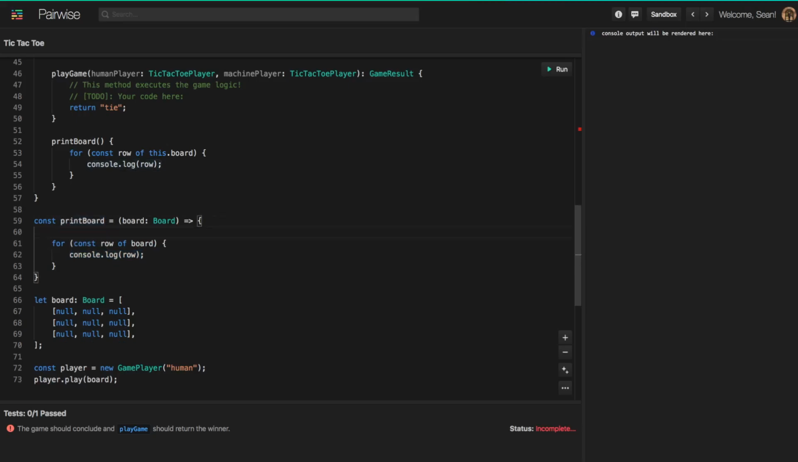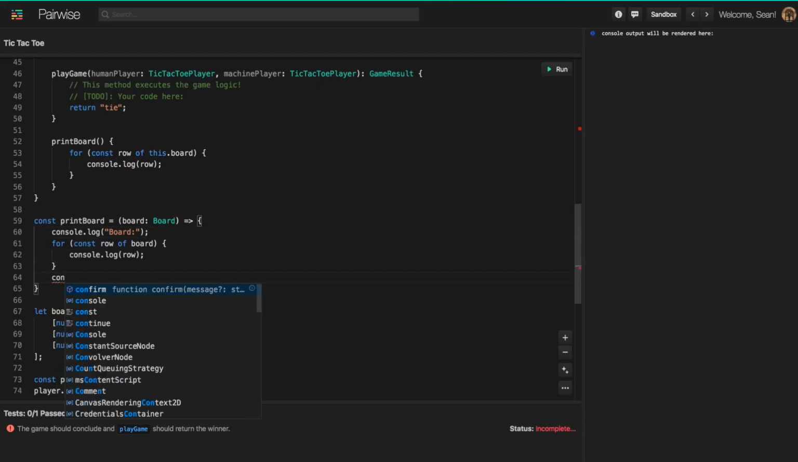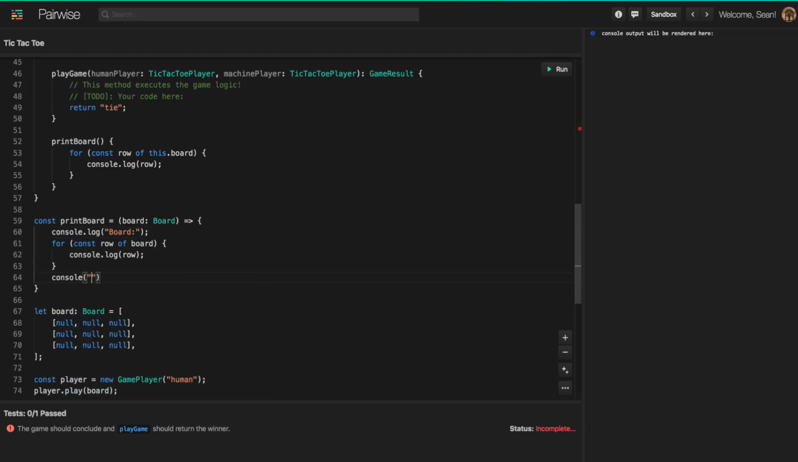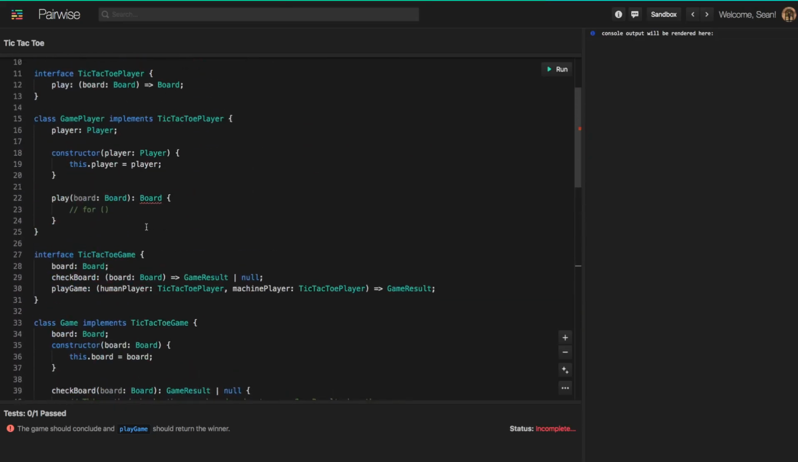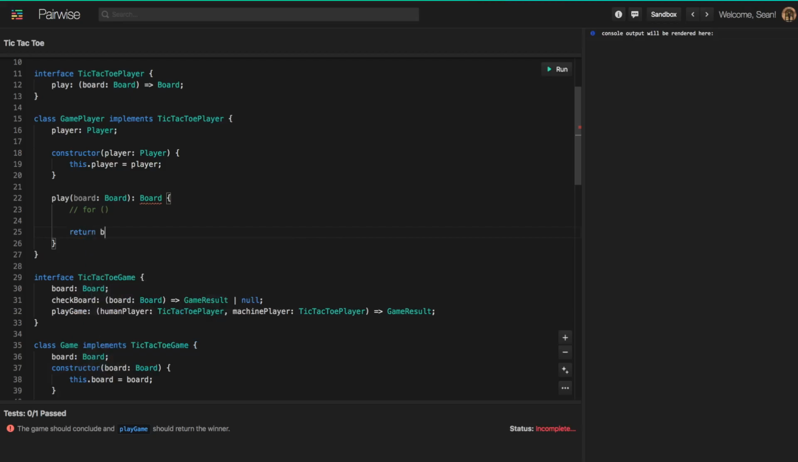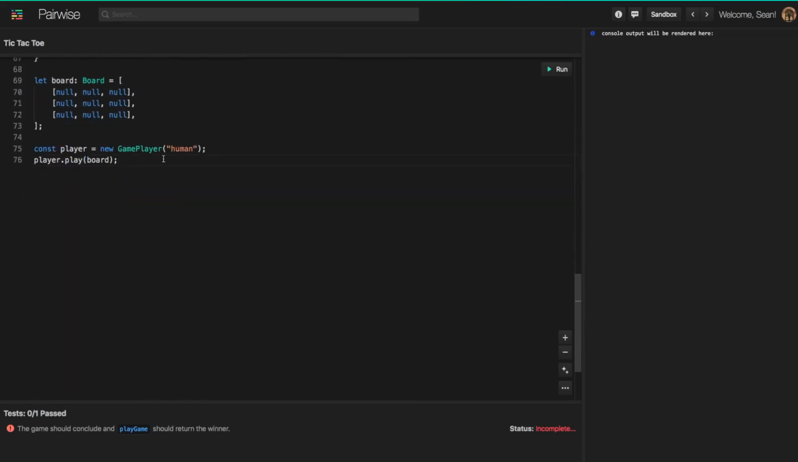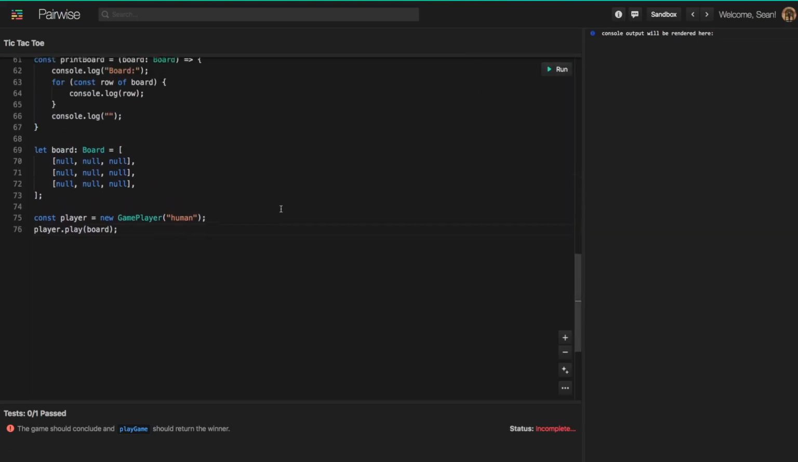And then to make this a little bit more clear, we will just say console.log board like this, and then we'll do one more console.log here to print an empty line, so the gaps between the boards that we're printing out are more clear. So that looks good. And then one more thing, let's come up here and return the same board with no implementation yet. Okay, so let's go ahead and run this code, and we'll see.